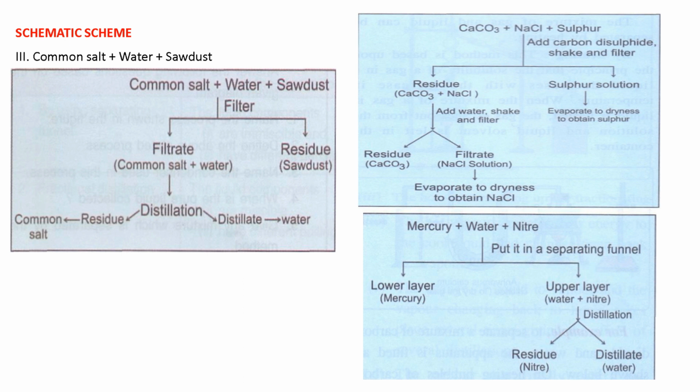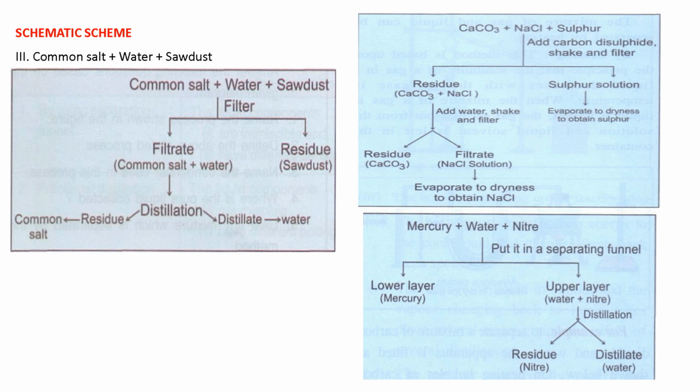And the next one is calcium carbonate, sodium chloride and sulfur. First we use carbon disulfide solution. In the residue we will have calcium carbonate plus sodium chloride, and in solution we have sulfur. In the residue we add water, shake and filter. So in the residue there is calcium carbonate, and in the filtrate there is sodium chloride solution. We evaporate to dryness and we obtain sodium chloride crystals.